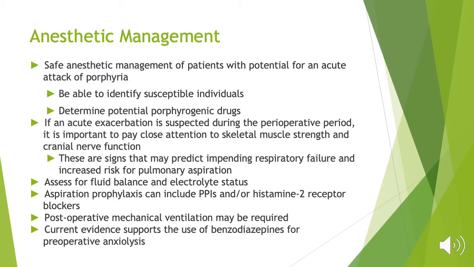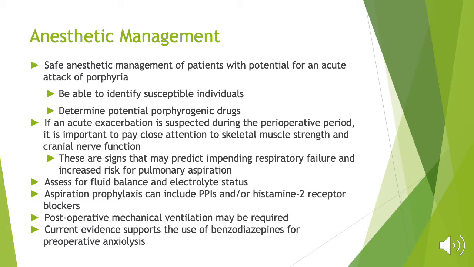So the first thing would obviously be being able to identify, and then determine the drugs that you're going to use and, if not, their triggers. And then if an acute exacerbation is suspected during the perioperative period, it is important to pay close attention to skeletal muscle strength and cranial nerve functions. These are signs that may predict impending respiratory failure and increased risk for pulmonary aspiration.